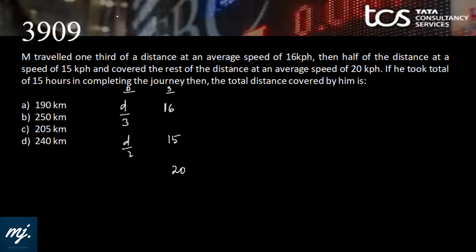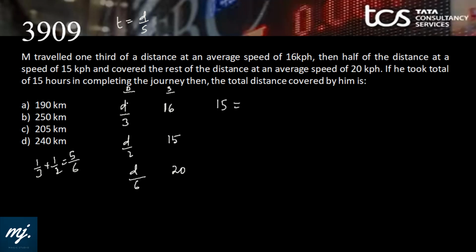Simple, we can use d by s. Total time means what? Distance by speed. So total time means d1 by this, d2 by this, d3 by this. Simple. We can find the value of d then straight away. So 1 by 3 plus 1 by 2 is how much? 2 plus 3 is 5 by 6. So remaining is d by 6.